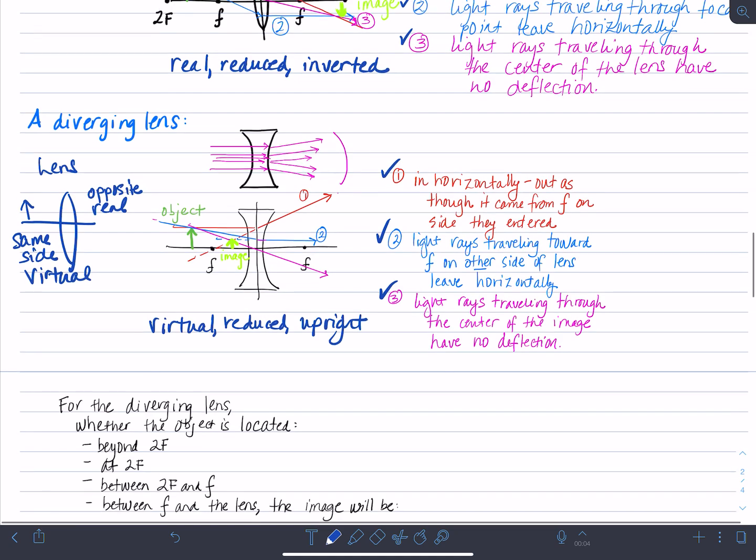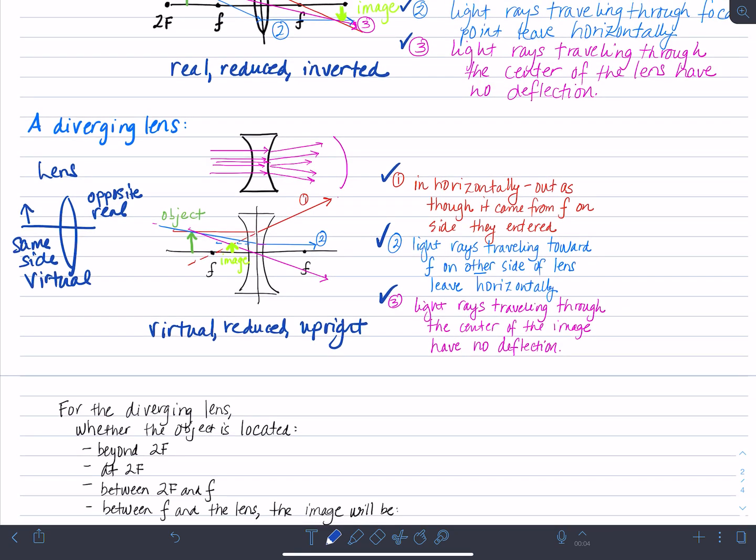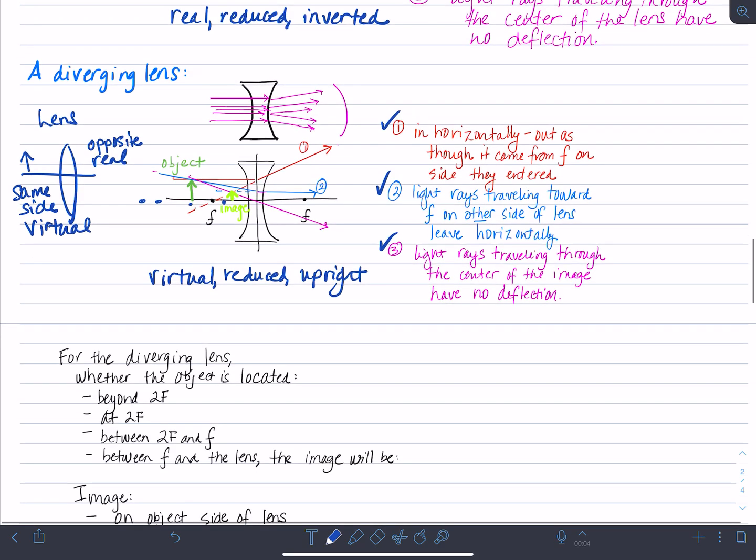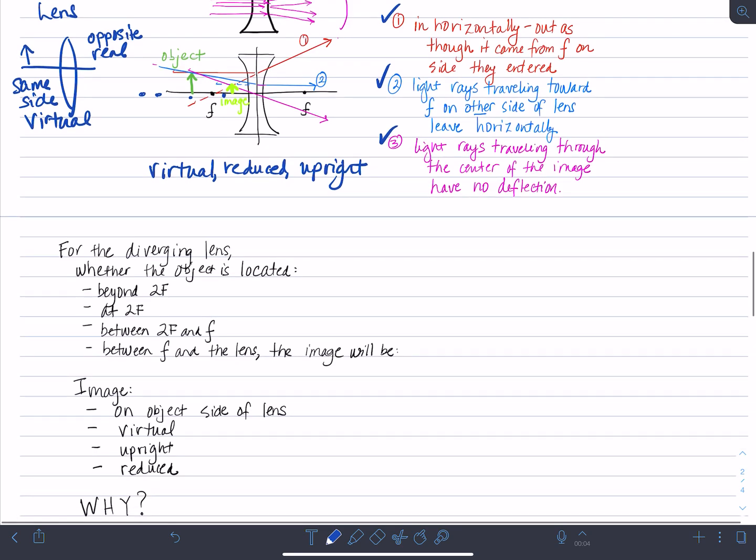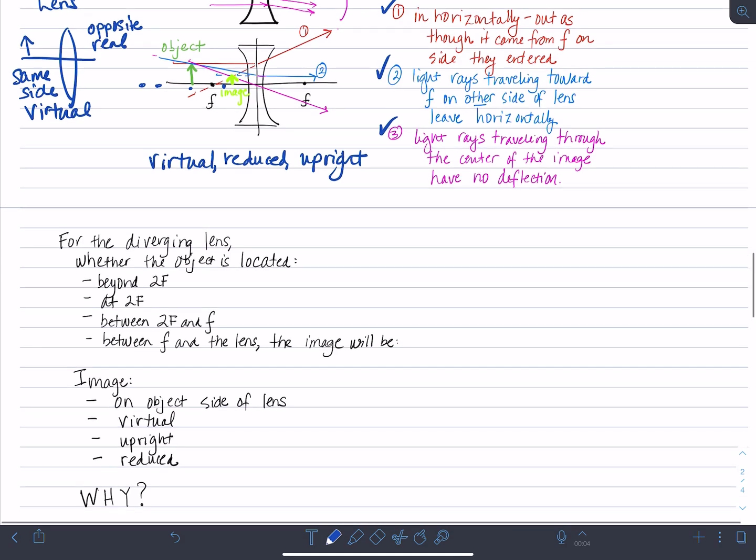Now, interestingly enough, for the diverging lens, whether the object is located beyond 2F, so out here somewhere, at 2F, between 2F and F, which is what we've got here, or even inside F and the lens, the image is always going to be on the object side of the lens, which is what we have. It's going to be virtual, upright, and reduced. And my question to you is simply, why? Why is it that you would have virtual images when you're looking at a diverging lens?